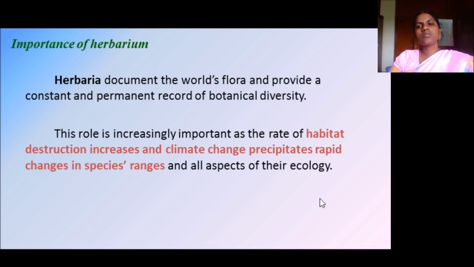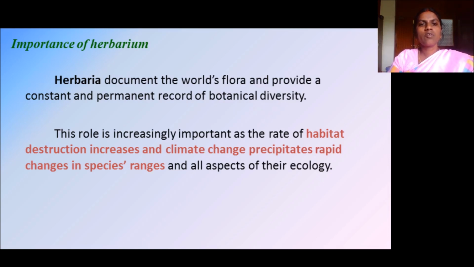So what is the importance of herbarium? Why should we collect plants like this and paste them? What is the need for this herbarium? Herbaria document the world's flora and provide a constant and permanent record of botanical diversity. The plant has to be preserved, right?